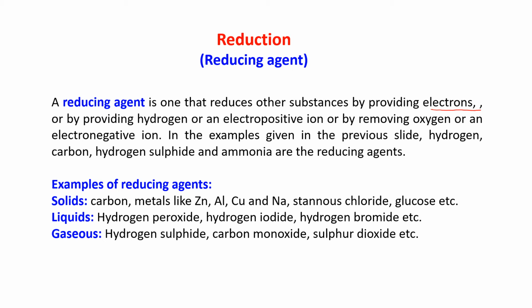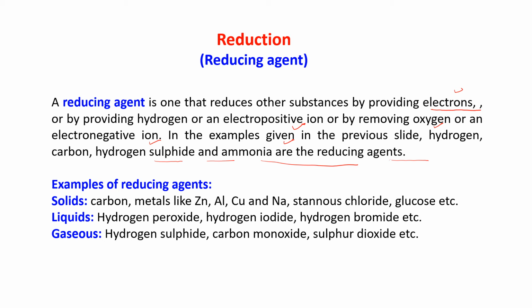So by providing electrons or by providing hydrogen or an electropositive ion, or by removing oxygen or an electronegative ion, they are known as reducing agents. In the examples given in the previous slide, hydrogen, carbon, hydrogen sulfide and ammonia are the reducing agents.